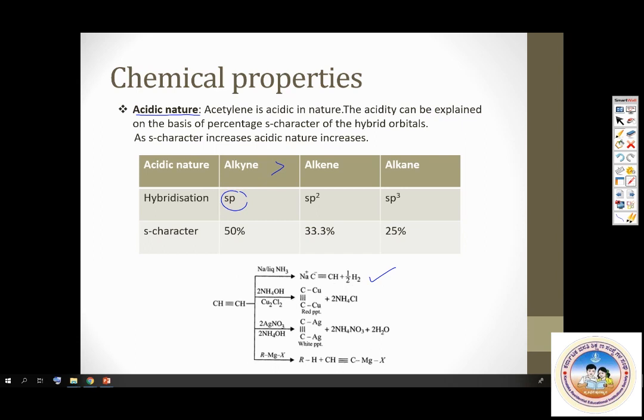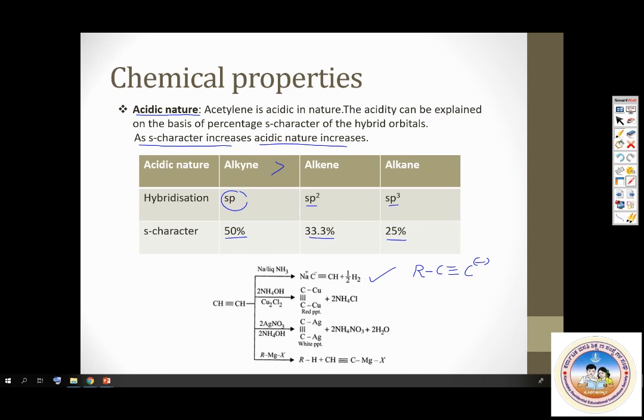As you can see, sp hybridized carbon atom has 50% s character. Whereas in alkenes and alkanes, where you find sp2 and sp3, the percentage s character decreases, right? And as s character increases, acid nature increases, because s character stabilizes the carbanion. So if an alkyne loses a proton, the corresponding carbanion formed, R C triple bond C minus, is stabilized because the carbon is sp hybridized. And it shows several other important reactions.